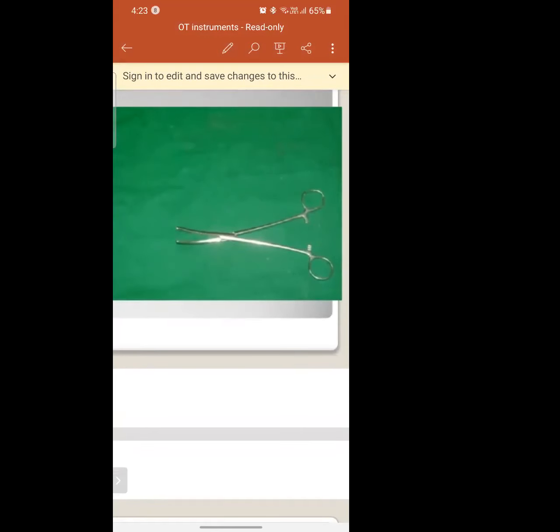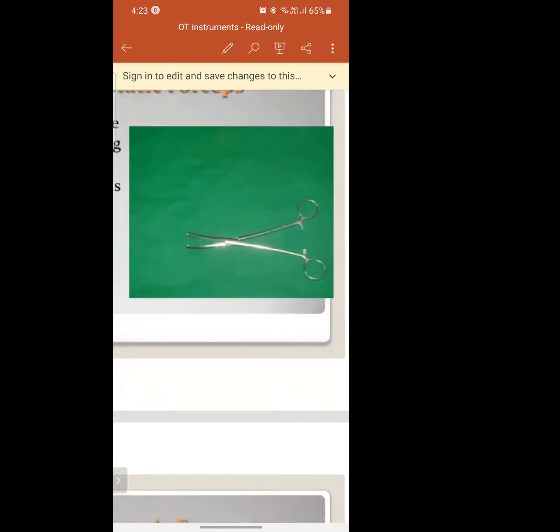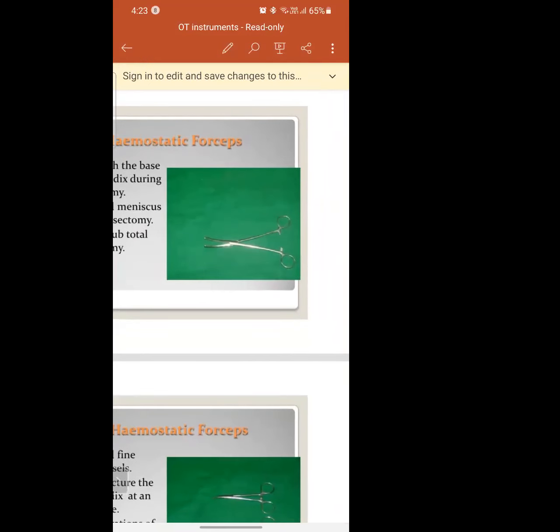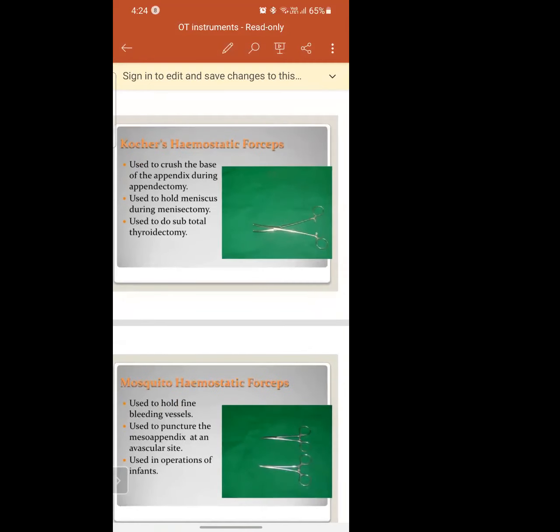Koch's forceps. You have heard about the Koch's forceps, right? Yes, ma'am. You will find this in every OT. Now, this is mainly used in appendectomy to crush the appendix, all those things. But this Koch's forceps is used for many purposes. For any surgery you go for, at least the Koch's forceps should be there.